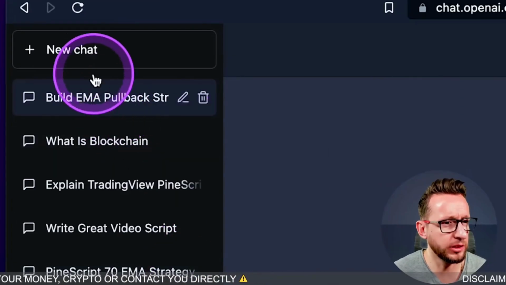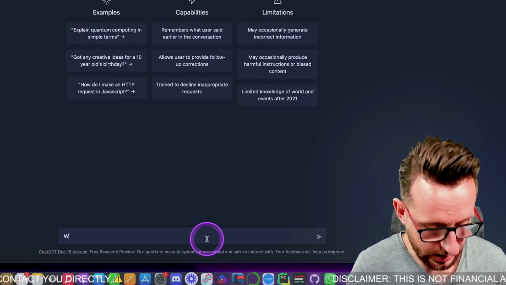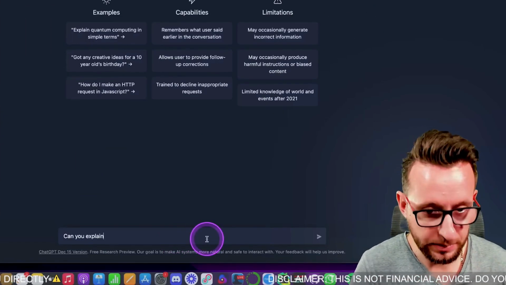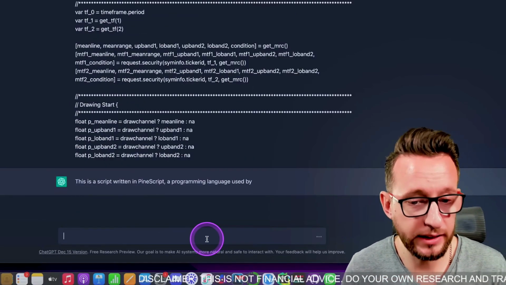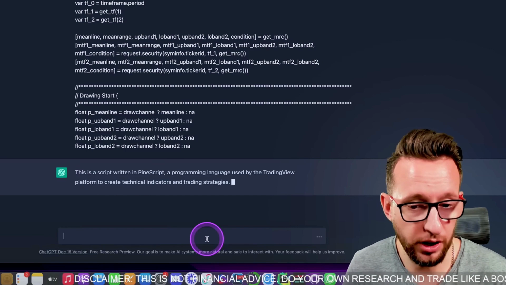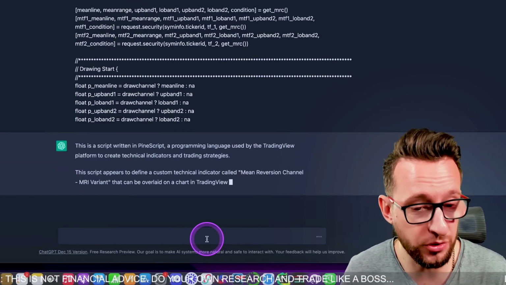So I'm going to go back to Chat AI, press new chat over here, and ask it what this actually does. I've copied and pasted the code below, and it's going to go away and explain exactly what the code does. As you can see, it gets a good understanding of the actual code.